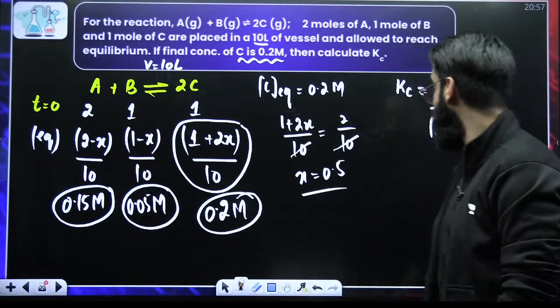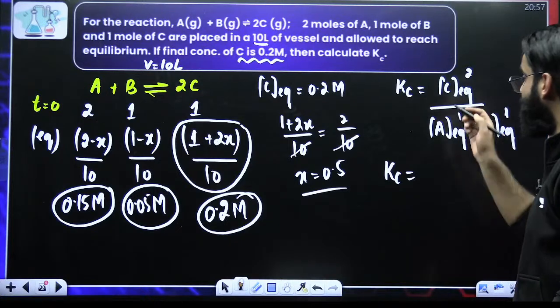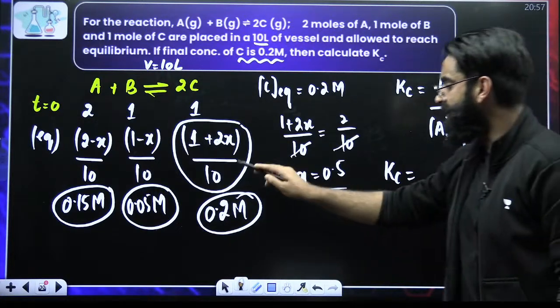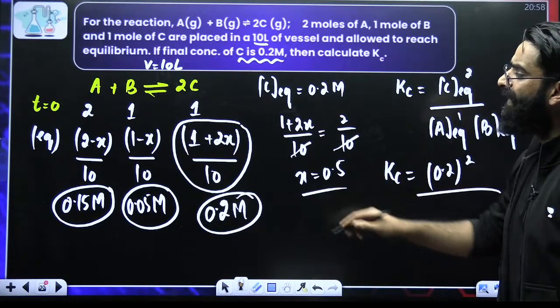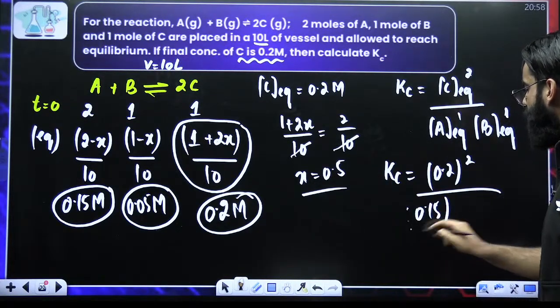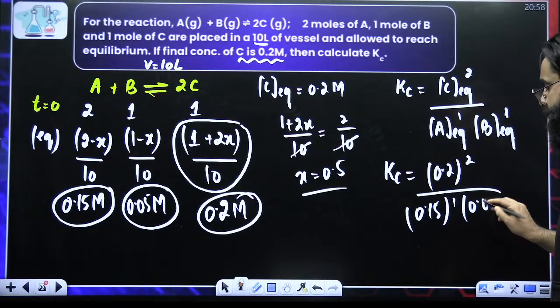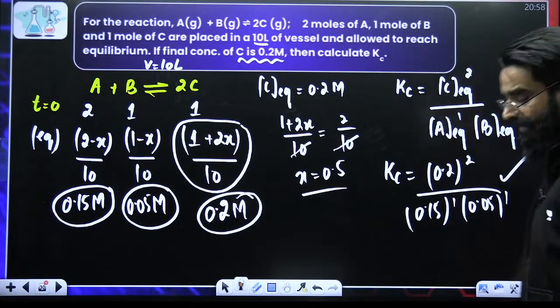And if you got the concentrations of reactants and products at equilibrium, now get the value of Kc. Kc is equal to concentration of C at equilibrium, that is 0.2, raised to the power of stoichiometric coefficient 2, divided by concentration of A at equilibrium, that is 0.15 raised to the power 1, concentration of B at equilibrium, that is 0.05 raised to the power 1. Solve it, get the value of Kc, that's it.